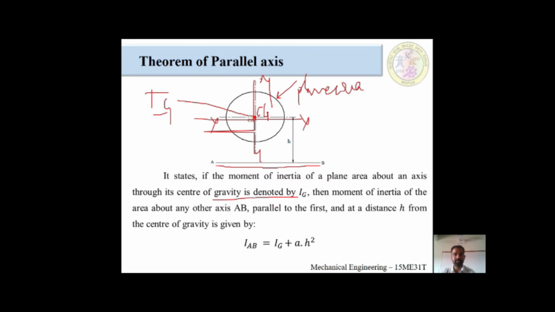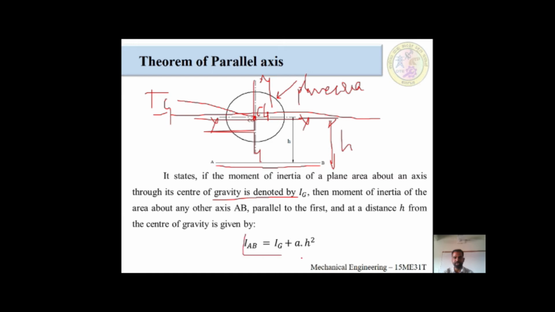The use of this theorem is that I want to calculate the new parallel line with reference to the axis. How to find the different parallel line? This theorem comes into use. I will explain properly. The moment of inertia of any area about any other axis AB, parallel to the first line, at a distance from this first line to this reference we call h. The distance from the center of gravity is denoted by h.